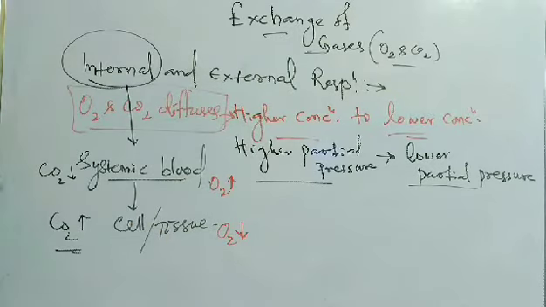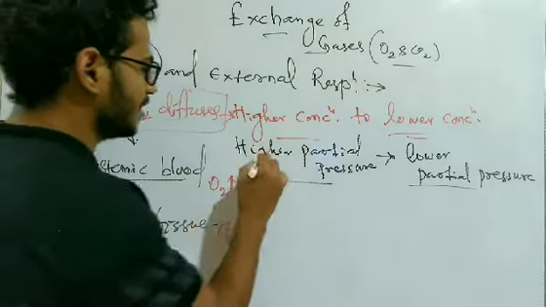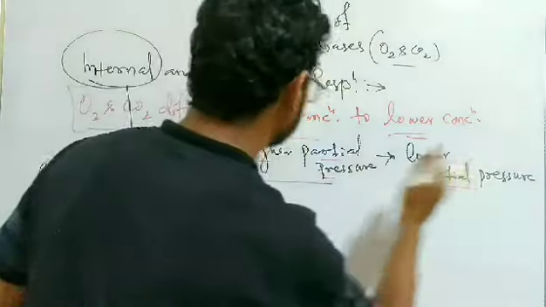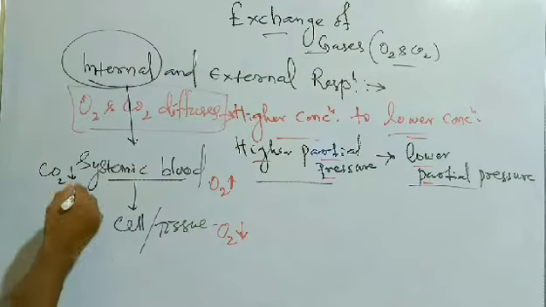So the exchange of gases takes place from higher partial pressure to lower partial pressure; the oxygen and carbon dioxide diffuse from higher to lower partial pressure.